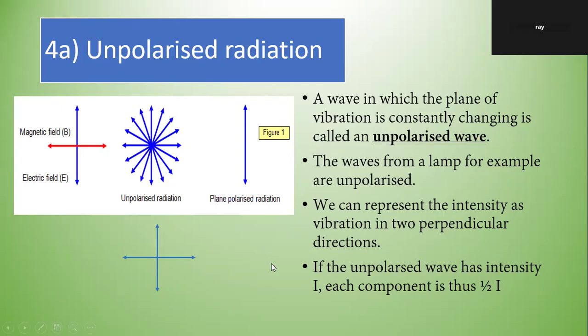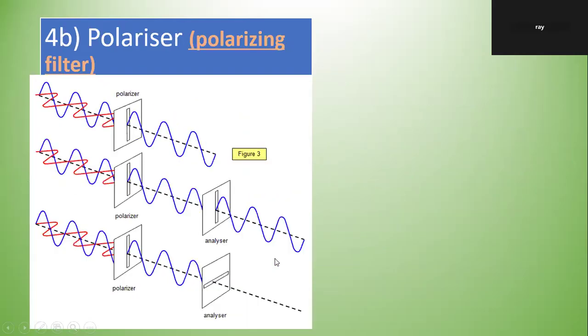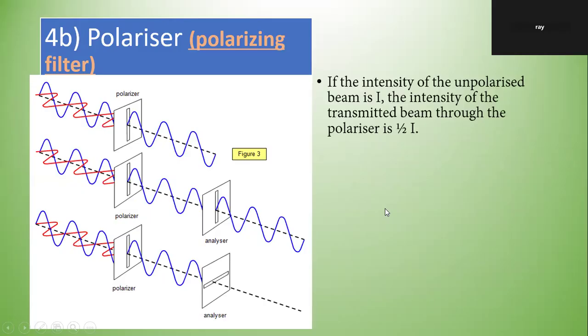That becomes a plane polarized radiation. If the intensity of the unpolarized beam is I, the intensity of the transmitted beam through the polarizer is half I.